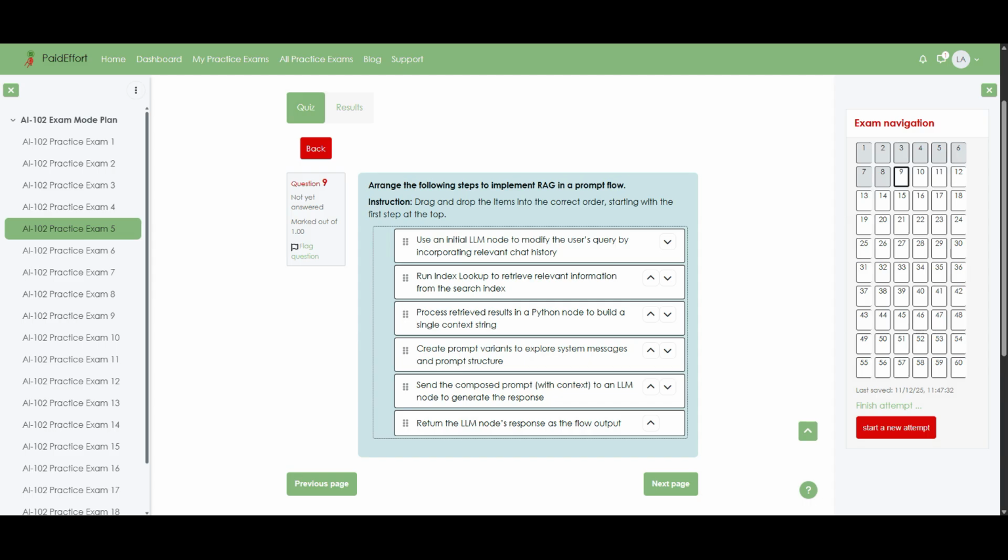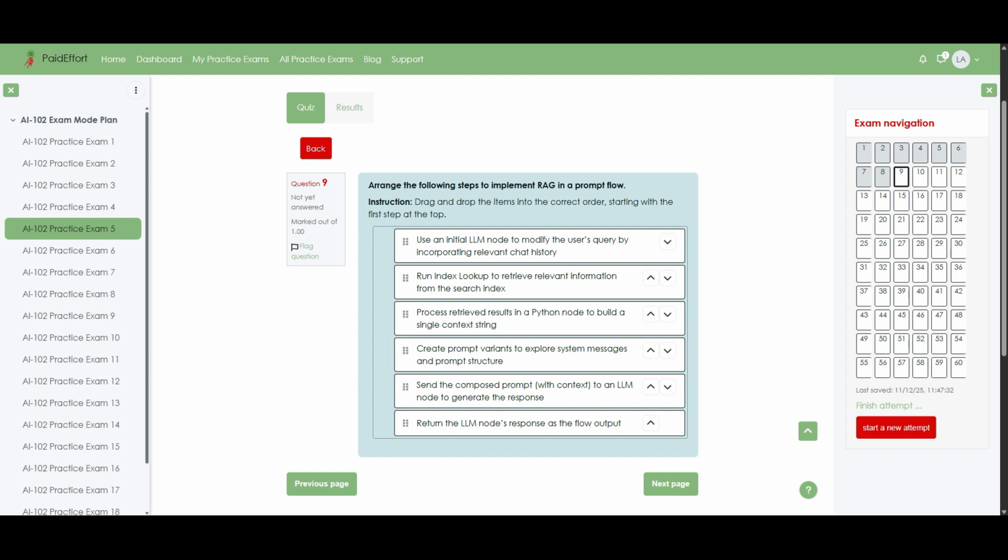First, adjusting the user query with recent chat history ensures the question is clear before any retrieval happens. Then, index lookup can search for the most relevant documents based on that refined query, which gives the raw context. Afterwards, the Python node cleans and combines those results into a single well-structured context string, so the model receives focused information. Subsequently, prompt variants let you experiment with different system messages and instructions to improve groundedness and style.